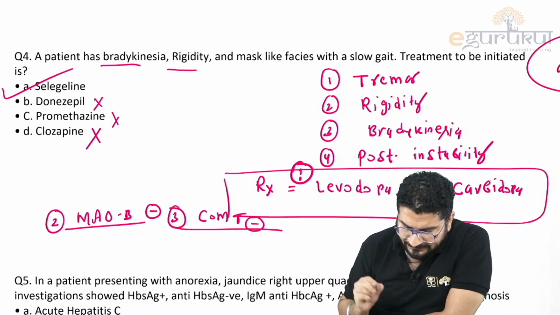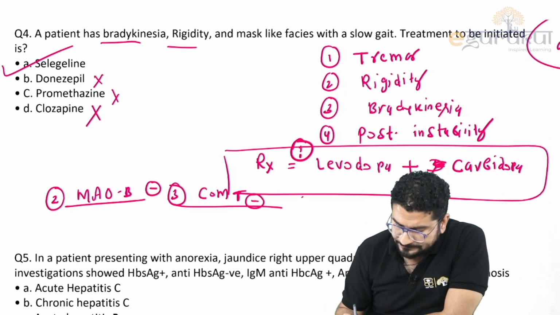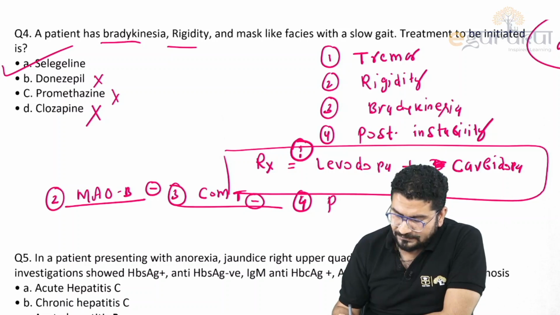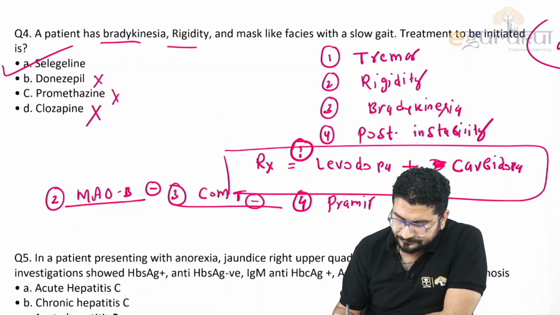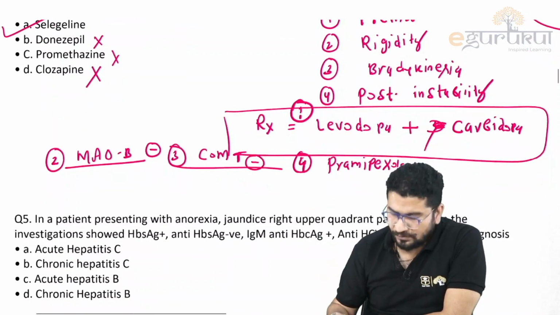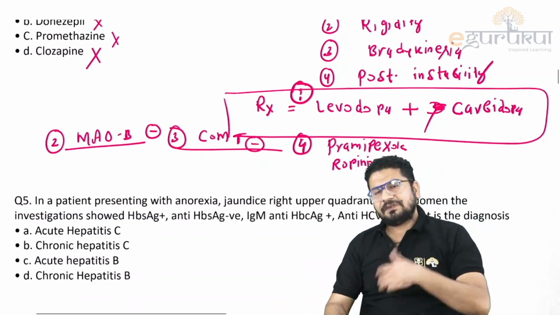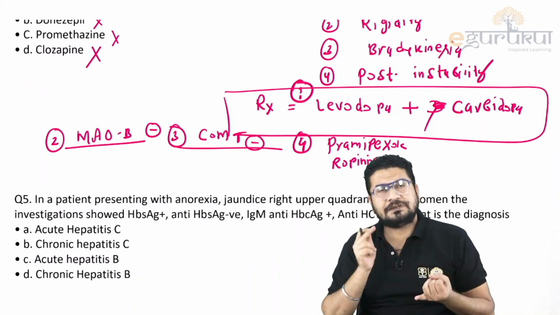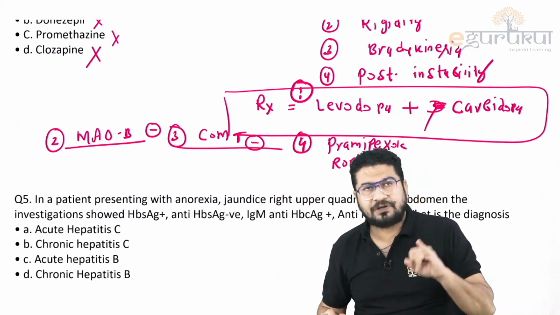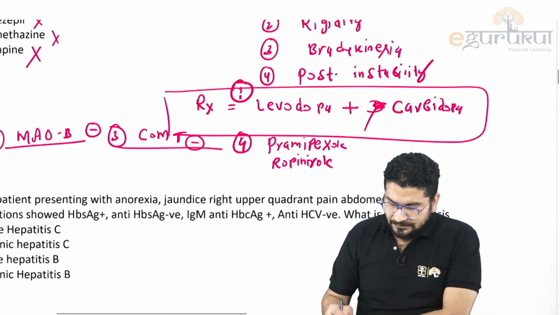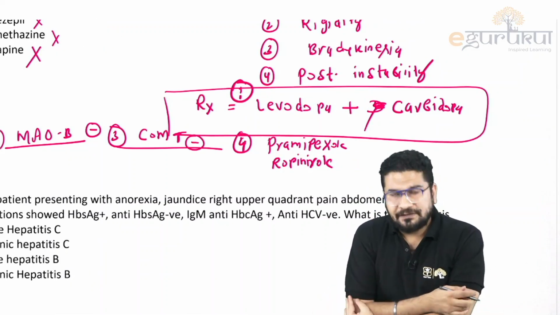So this minus sign is inhibition: MAO inhibitor, COMT inhibitor. Then I can use some drugs which are dopamine agonists, like pramipexole, ropinirole, rotigotine. In fact, one more I can say is bromocriptine. Remember, bromocriptine is recently being used to treat Parkinson as well as it is approved for diabetes now. Bromocriptine: Parkinson as well as diabetes. Then I can also use amantadine here.